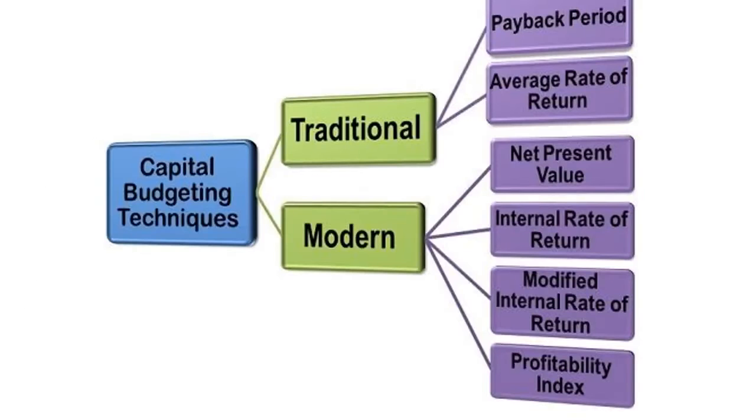So here a chart is mentioned. Here you can see more effectively that under traditional we have payback period and average rate of return, and under modern we have NPV, IRR, modified internal rate of return, the future version of internal rate of return, and profitability index. I hope this is clear.